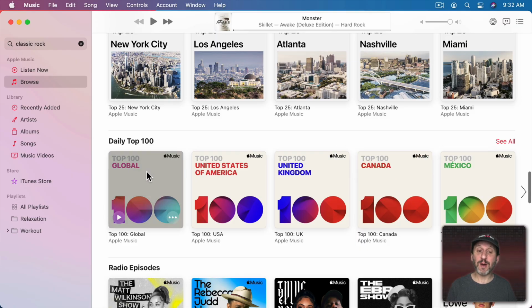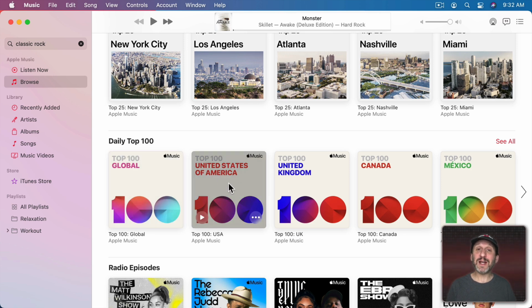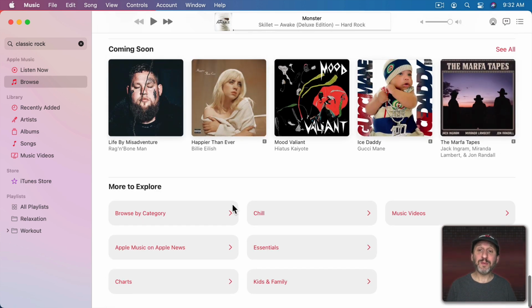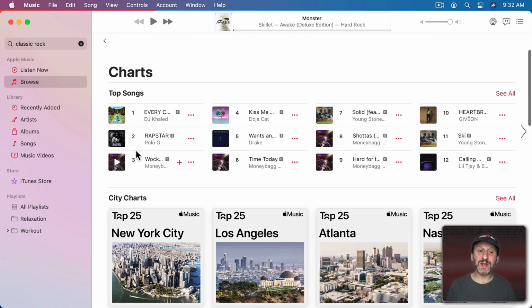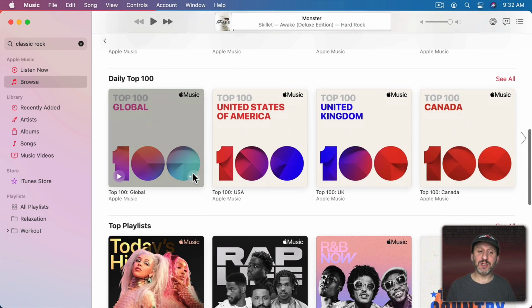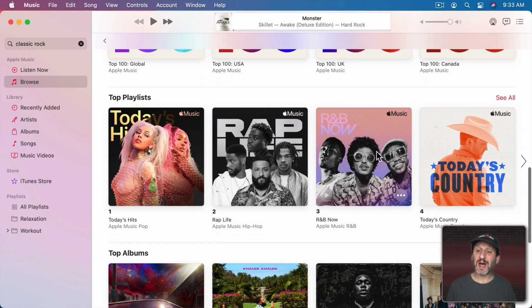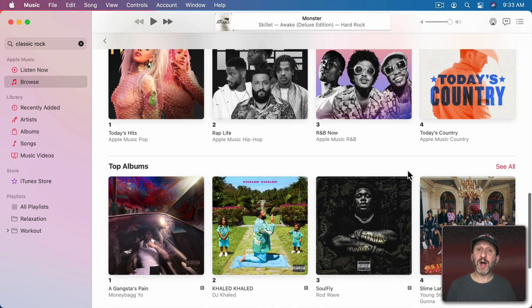There are also daily top 100 for different countries that you can listen to. But if you're in the United States and look at the list, it's amazing how different some of the lists are in different countries. Even other English speaking countries have completely different songs all throughout their top 100 list. And at the bottom of Browse here there's also a charts button, so you can go into that if you just want to see different charts. So here are the city charts, the top 100, top playlists, and top albums.